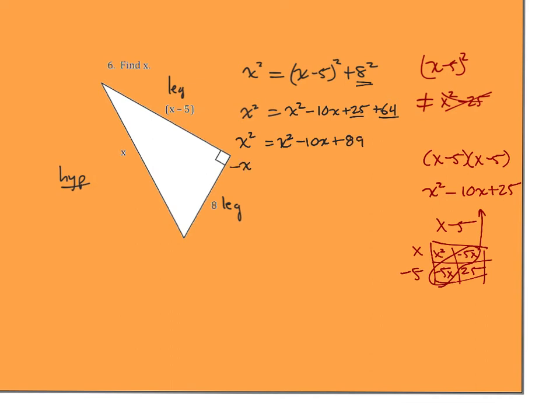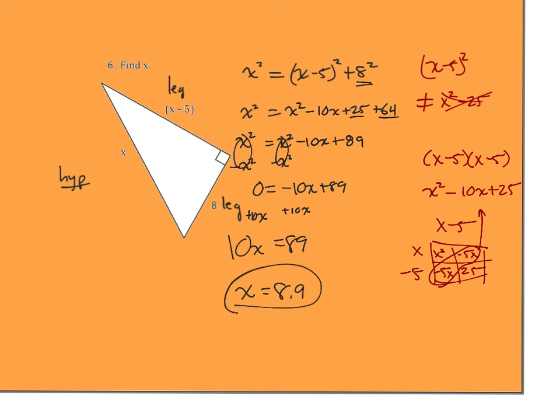So now if I subtract x squared from both sides, both those zero out. So 0 equals negative 10x plus 89. So add 10x. So 10x equals 89. So x would just equal 8.9. There's my answer.